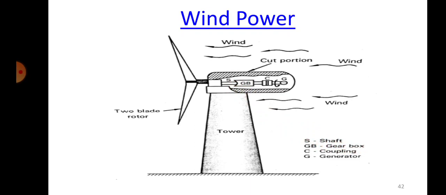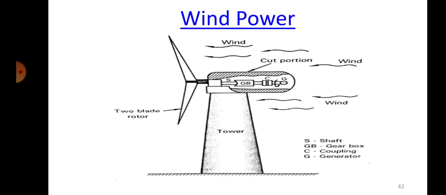You need different speed ratios. So if you have a gearbox, then we can convert that speed into a certain higher speed depending upon the size of the gears that we are going to use in the gearbox. So from the gearbox we have a coupling which is coupled with the generator. So as the wind flows, the blades will rotate. When the blade rotates, the shaft connected to the blade will also rotate. Now that shaft is connected to a gearbox where the speed variation takes place, right? And the output of the gearbox will be connected to the generator via coupling. This is how the power is being produced.